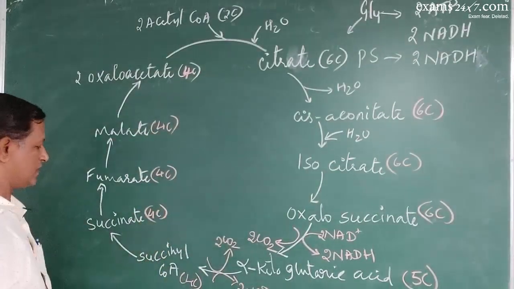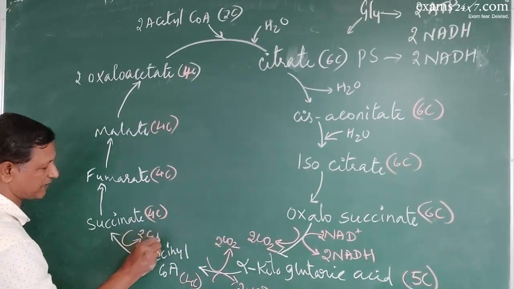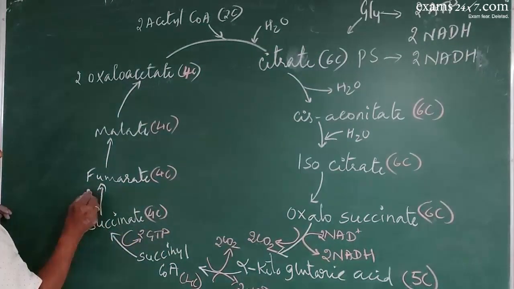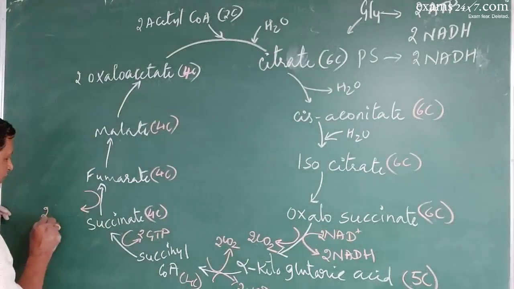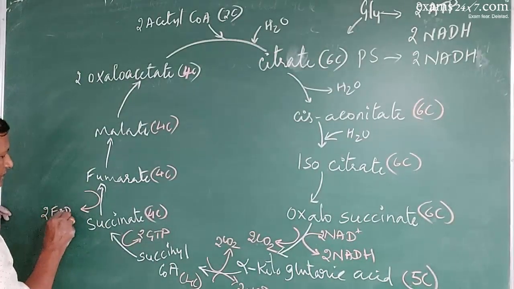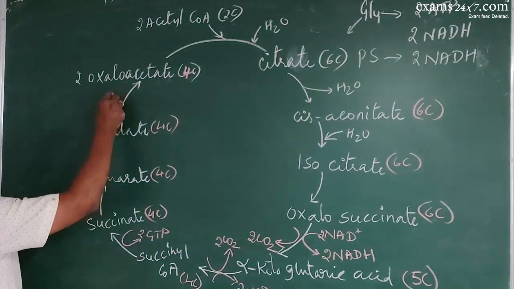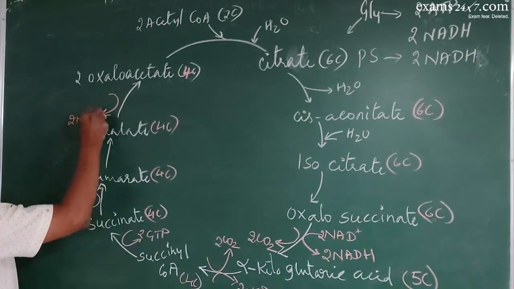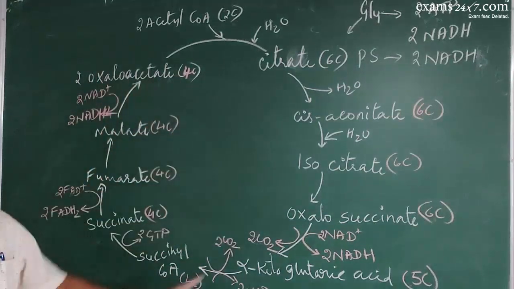So this is a 4-carbon compound, this is also 4-carbon, this is also 4-carbon, this is also 4-carbon. Now here there is formation of 2 molecules of GTP, guanosine triphosphate. Here there is formation of 2 molecules of FADH2, another energy rich substrate, and here there is formation of 2 molecules of NADH. See, this is the Krebs cycle.